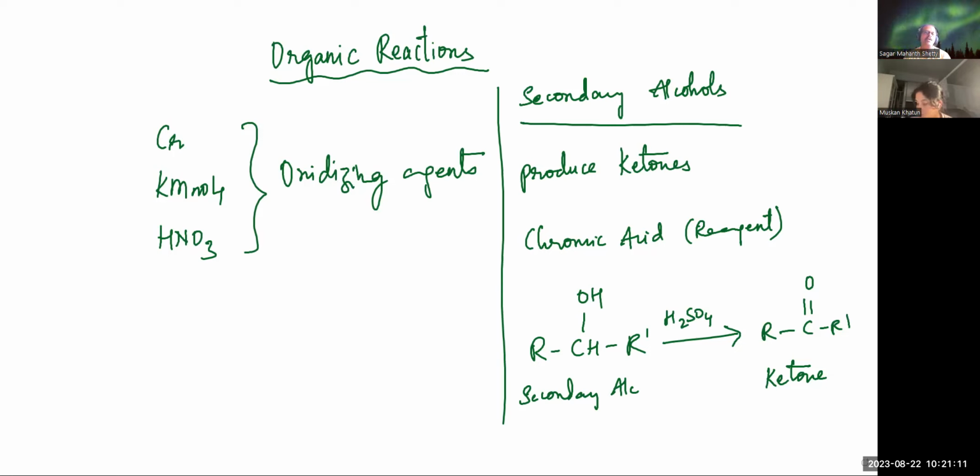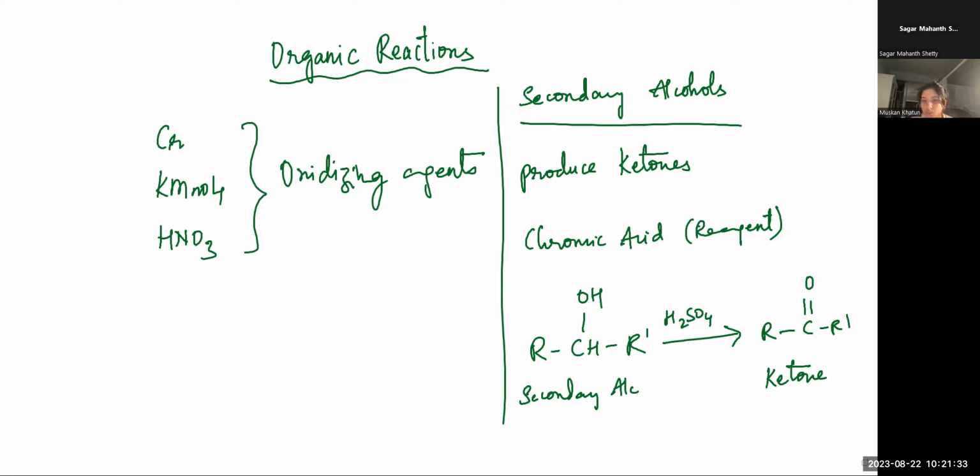So when we say primary alcohol, even primary alcohols will also be oxidized by chromic acid. Understood? And here, an aldehyde is first produced and reacts further to give the corresponding carboxylic acid.